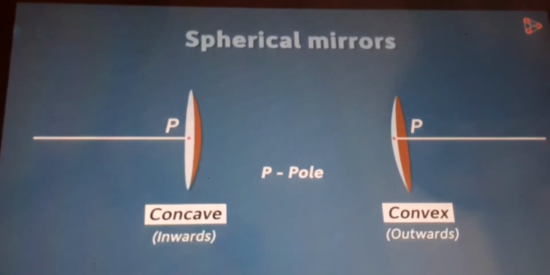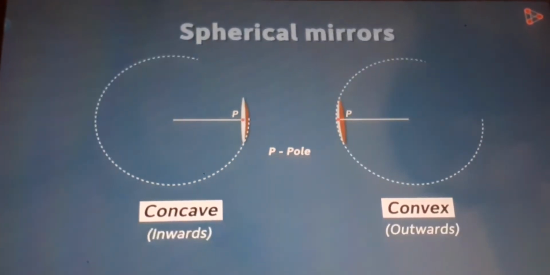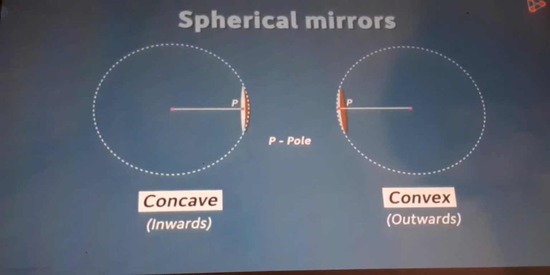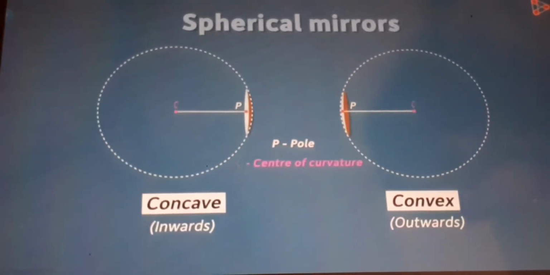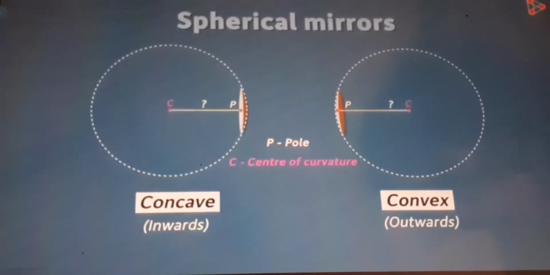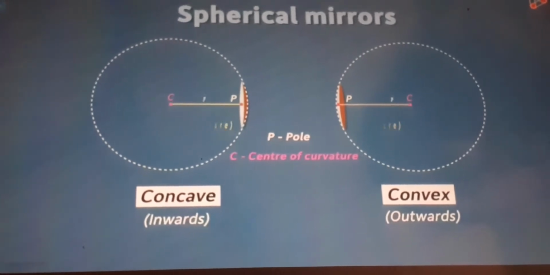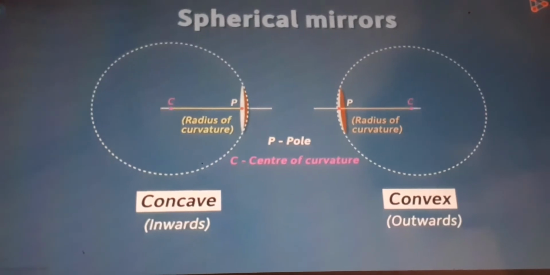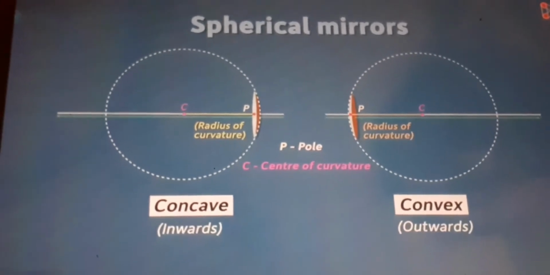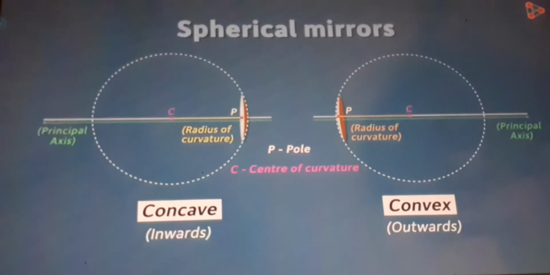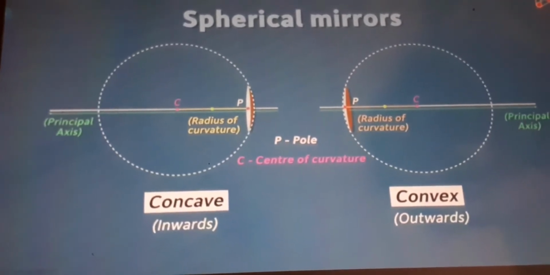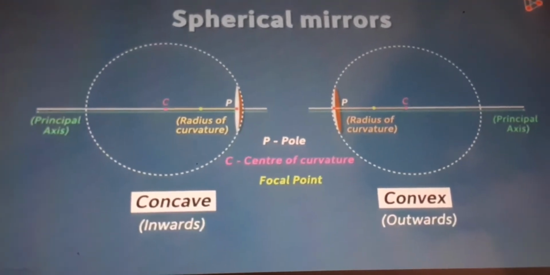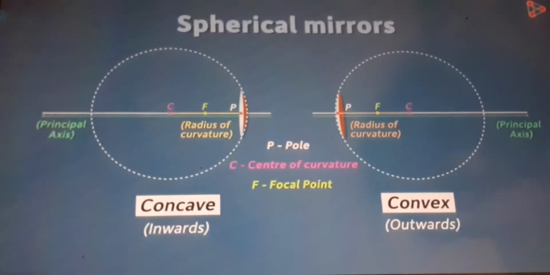Now, as I told you, the reflecting surface forms a section of the sphere. This sphere must have a center. This center of the sphere is called the center of curvature, denoted by C. And what will the radius be called? Yes, it's called the radius of curvature. Join the pole and the center of curvature with a line. This line is called the principal axis. The midpoint of the line segment joining the pole P and the center of curvature C is called the focal point. It's denoted by the letter F.